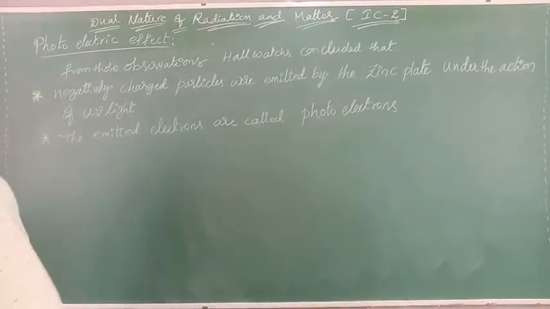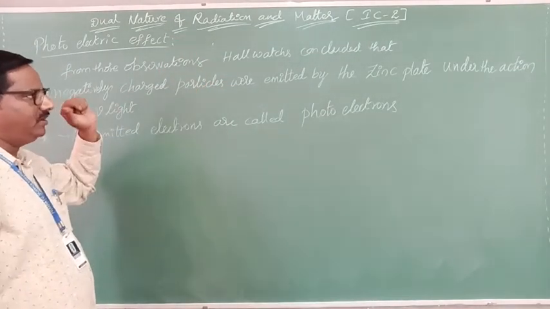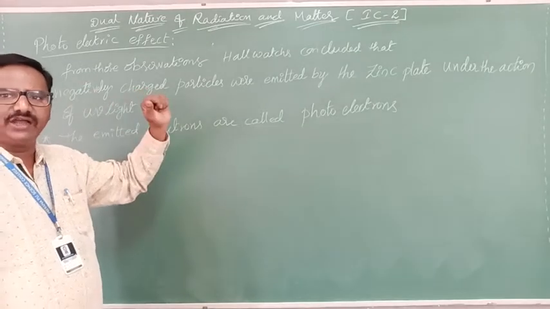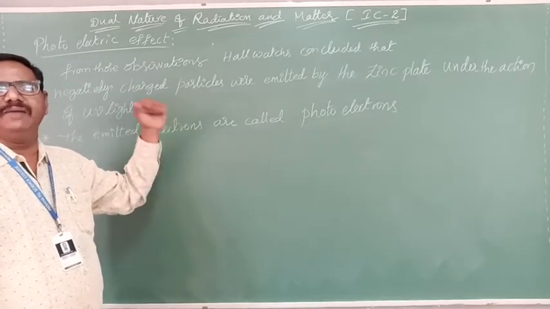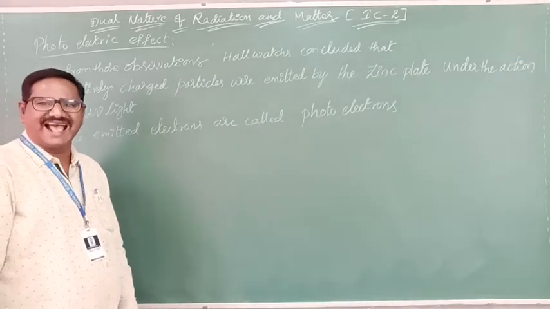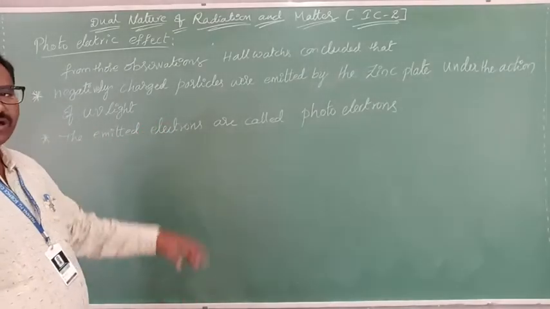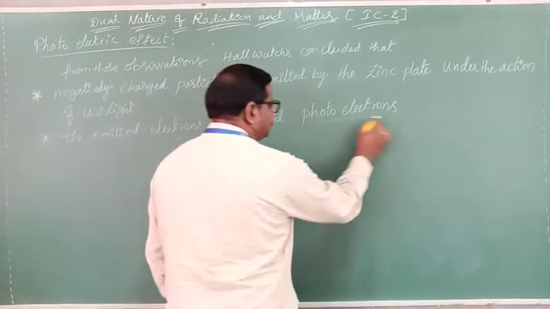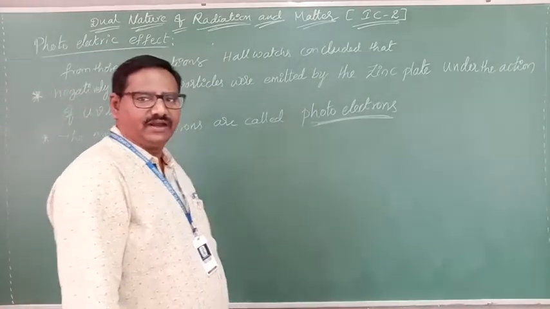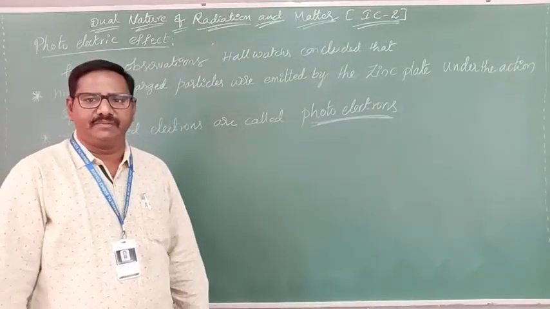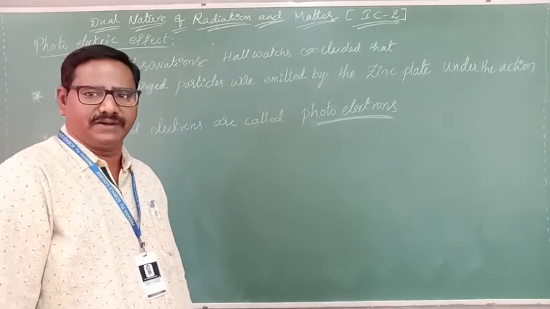From those observations, what did Hallwachs conclude? Very simple. If UV light is incident upon the zinc plate, electrons are emitted from it. Electrons are ejected from the metal surface. These emitted electrons are called photoelectrons. Clear? These observations were given by Hallwachs. Then after that, Lenard did some experiments.